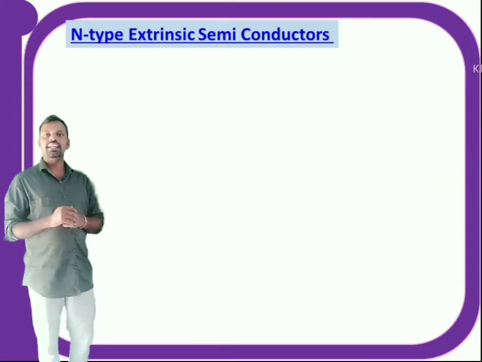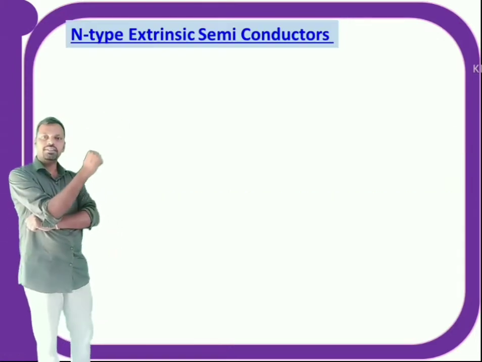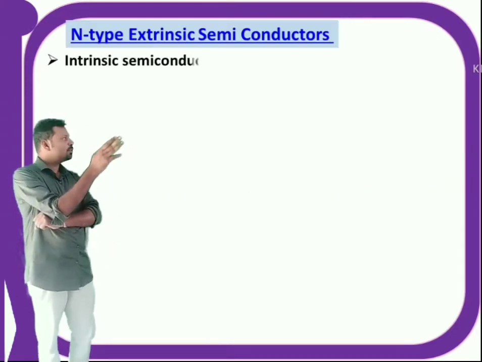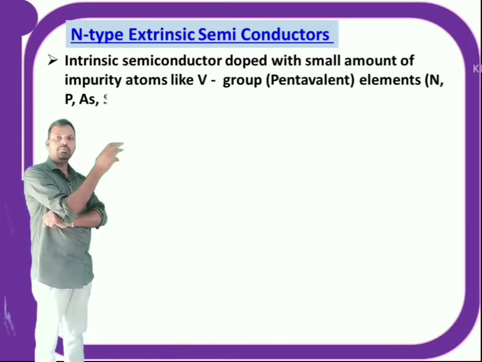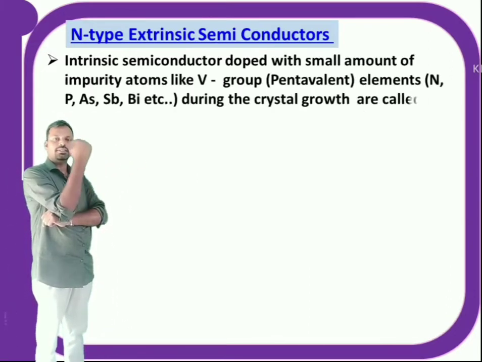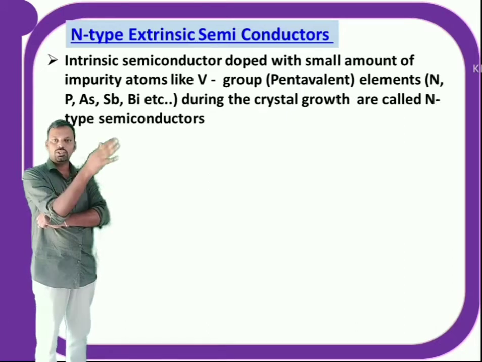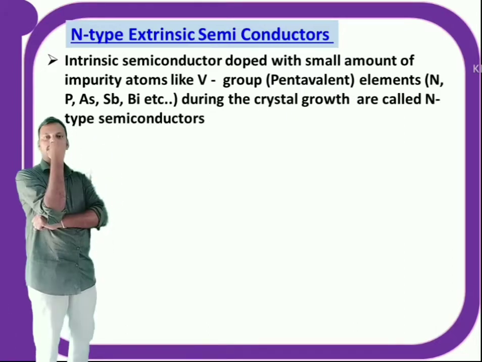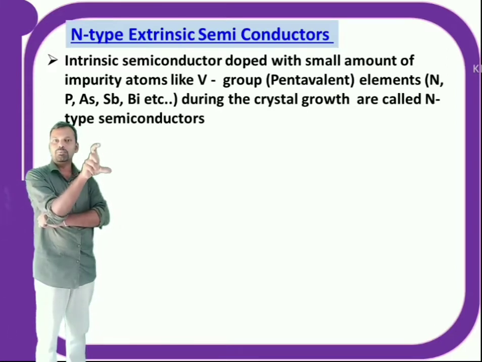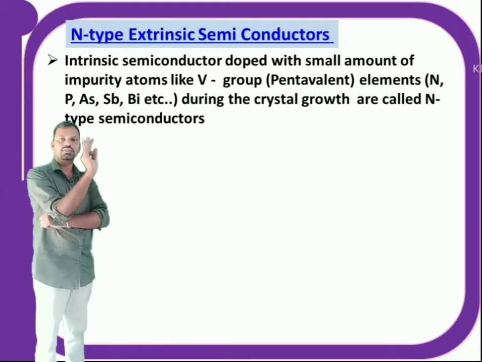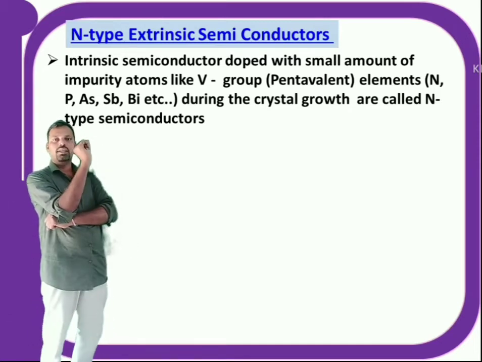Now the n-type semiconductor. An n-type semiconductor means a pure semiconductor doped with a pentavalent impurity, that means group 5 impurity atoms like nitrogen, phosphorus, arsenic, antimony, etc. So the definition of an n-type semiconductor is an intrinsic semiconductor doped with a small amount of impurity atoms like group 5 elements during crystal growth.